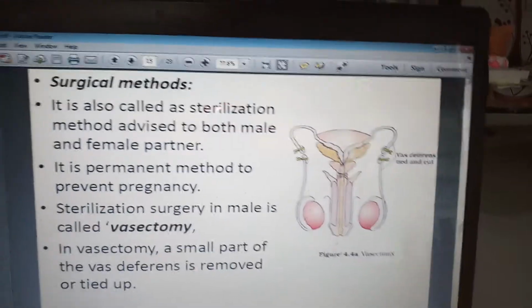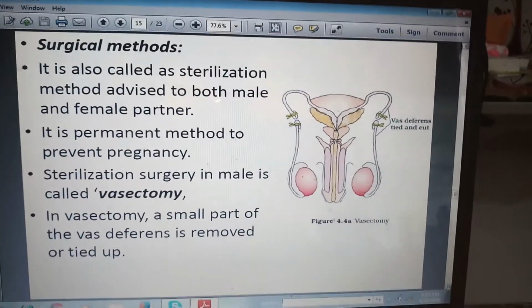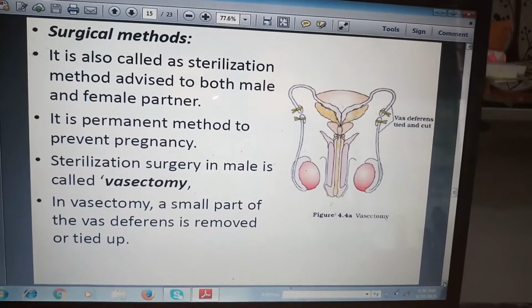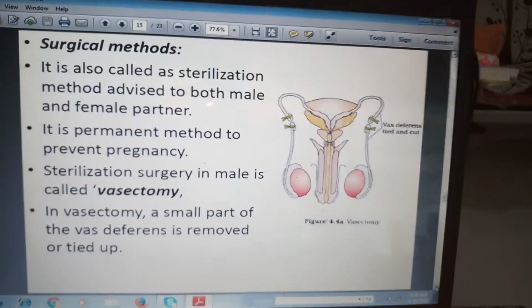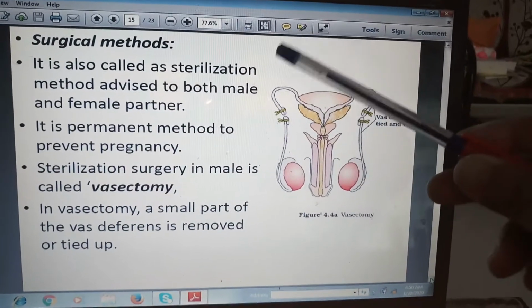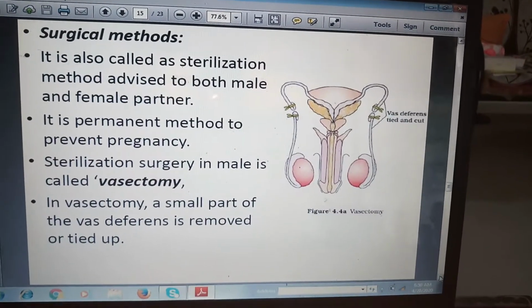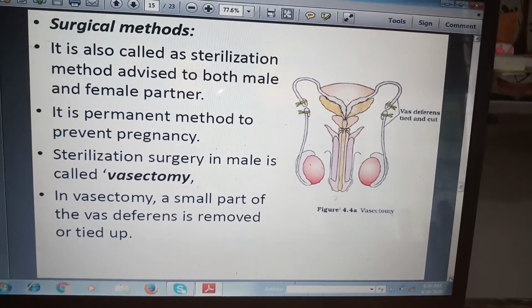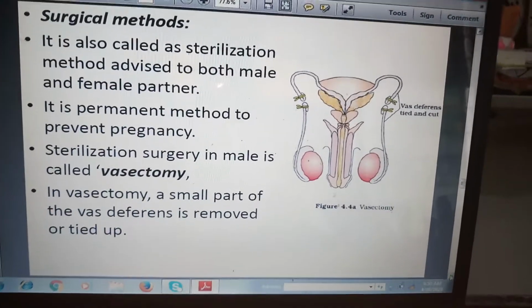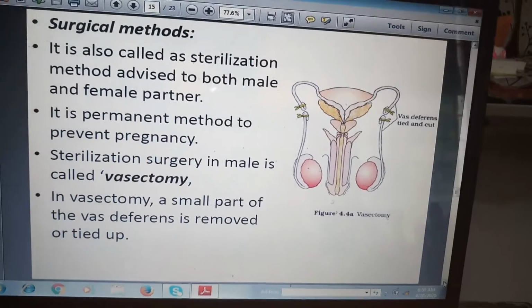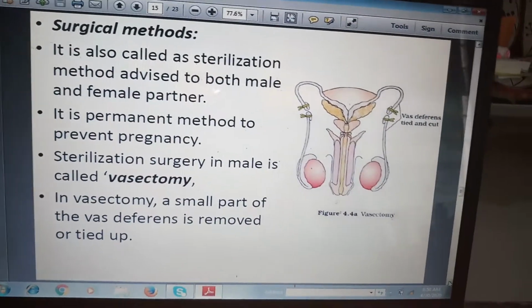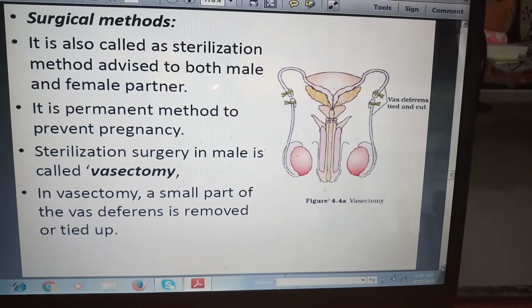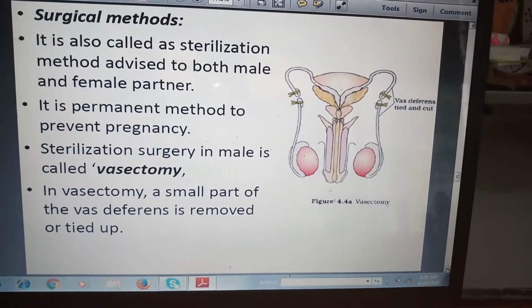Now we'll see this surgical method of contraception. As I explained, the vasectomy and tubectomy terms are here. It is also called a sterilization method, and it is advised to both male and female partners. Surgical methods of contraception are applied to both male and female. It is a permanent method to prevent pregnancy.